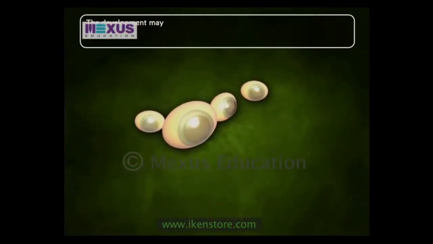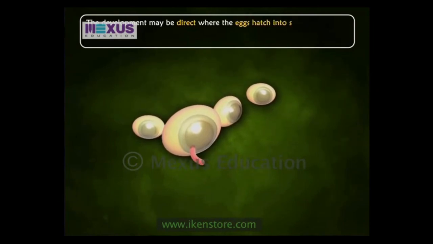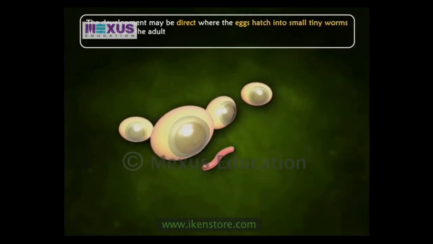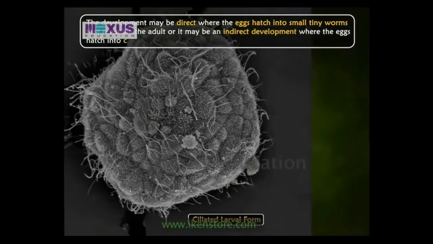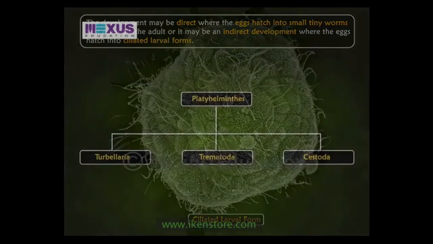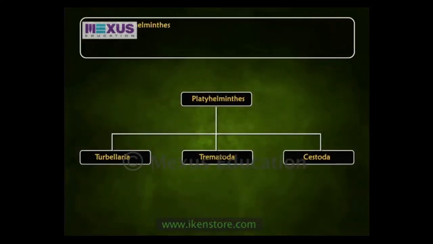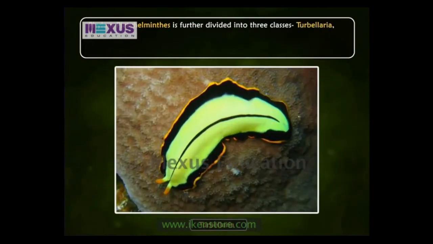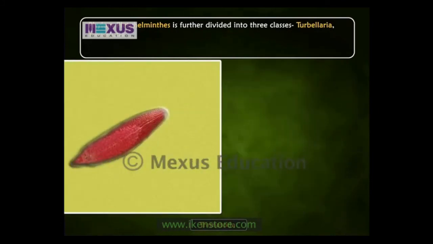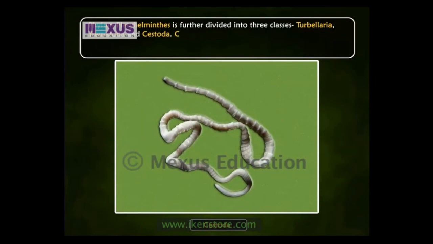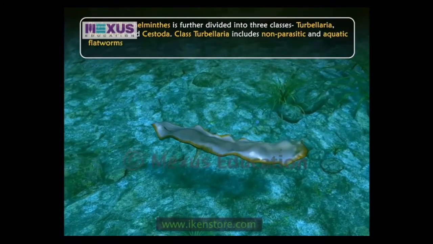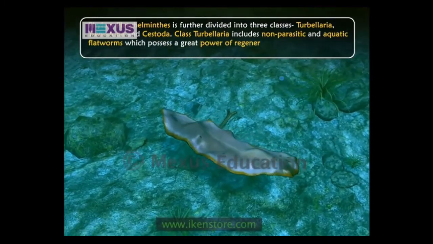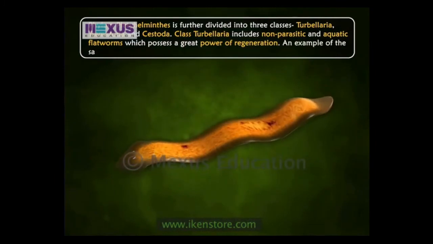The development may be direct, where eggs hatch into small tiny worms that resemble the adult, or it may be indirect development where the eggs hatch into ciliated larval forms. Phylum Platyhelminthes is further divided into three classes: Turbellaria, Trematoda, and Cestoda. Class Turbellaria includes non-parasitic and aquatic flatworms which possess a great power of regeneration. An example of the same is Planaria.